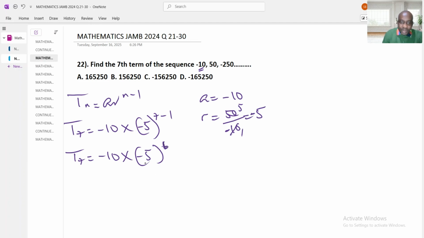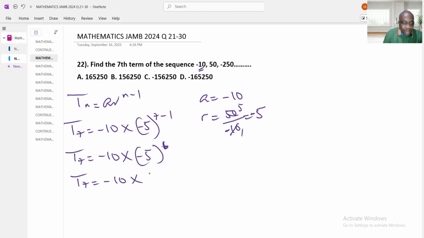Therefore, we are going to expand this minus 5. Minus 5 times minus 5, minus 5 times minus 5, minus 5 times minus 5. You are going to multiply 6 times. Since this 6 is an even number, it's not going to give me negative again for my answer. 5 times 5 times 5 times 5 times 5 times 5, 6 times, is going to give me 15,625.